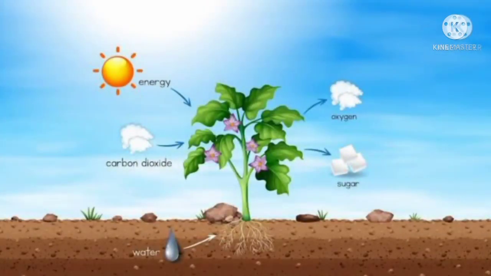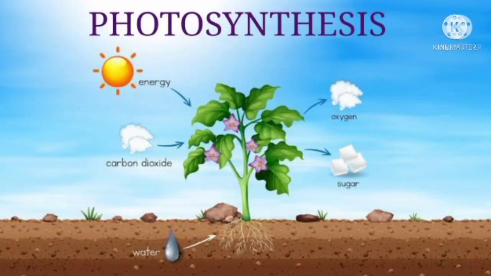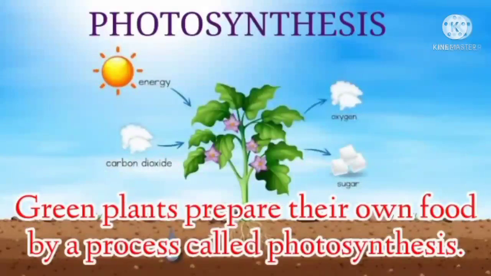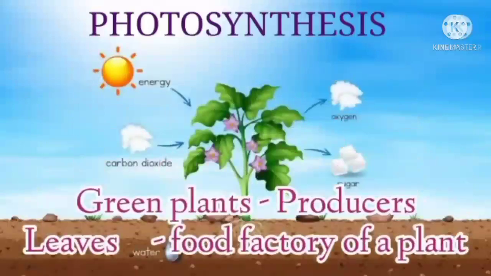Children, in the last class we have studied about photosynthesis. Now let's recall once again. What is photosynthesis? Green plants prepare their own food by a process called photosynthesis. So, green plants are called producers. Leaves are called the food factory of a plant. Through the process of photosynthesis, plants produce glucose and oxygen is released during the process of photosynthesis.